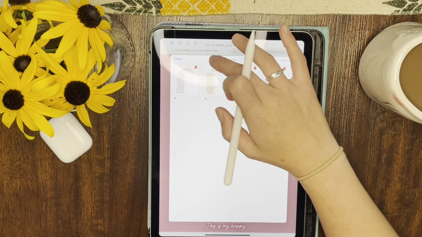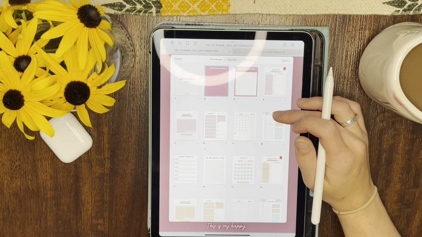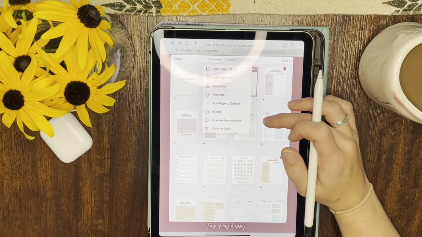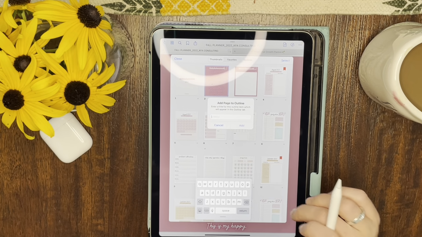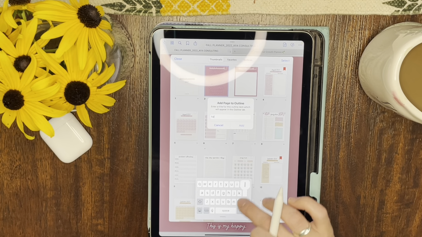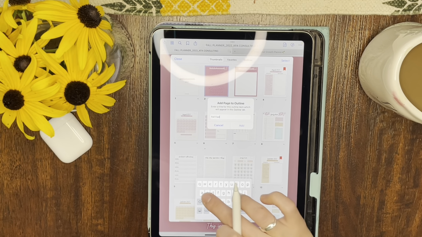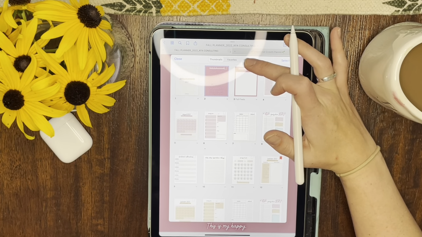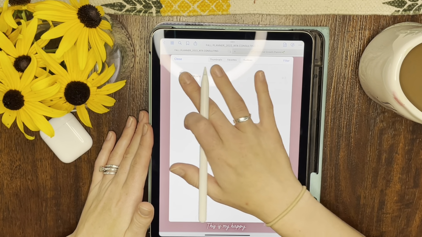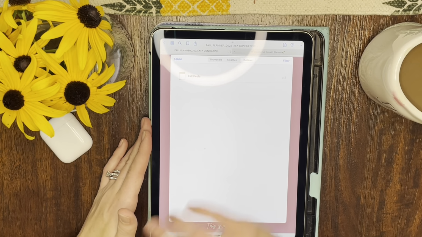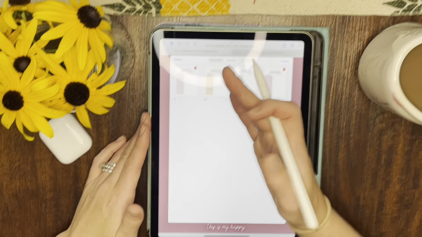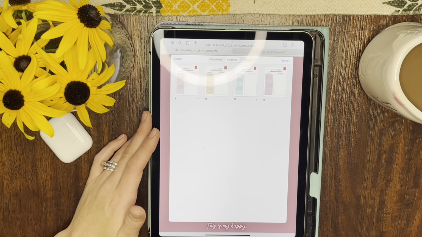You can do the same thing for outlines. So for example, if I wanted to add my fall feels to the outlines, I would click this down arrow right underneath it and say add page to outline, and I can call it whatever I want. So I'm going to call it fall feels. Click add. Then if I go to the outlines, it's right there, and it shows you a small icon and then the text. So it looks like you can do different filtering. I love the favorites tab. For me, it's really helpful.